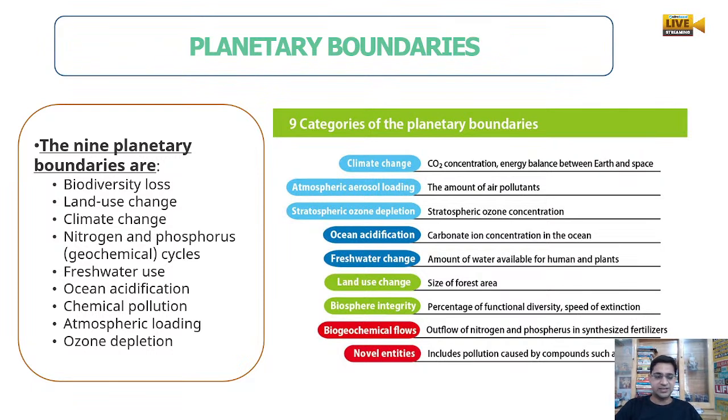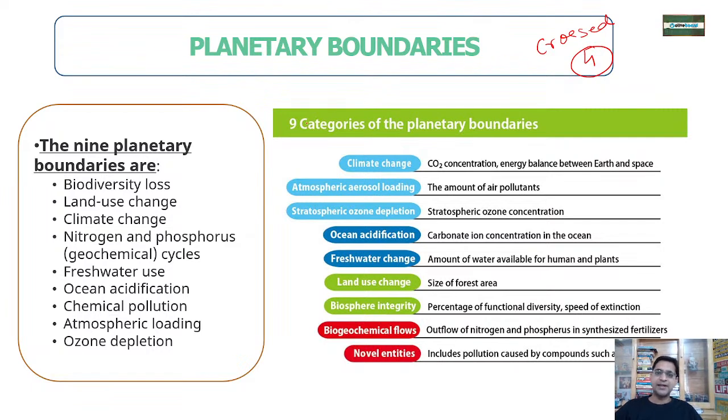So we have discussed that the planet has crossed 4 planetary boundaries. Okay, 4 planetary boundaries have already been crossed.